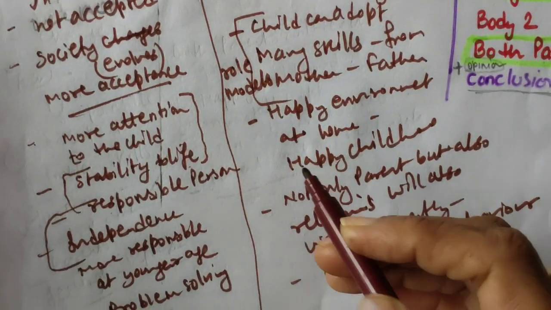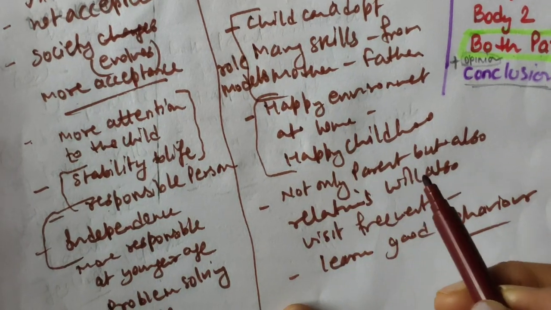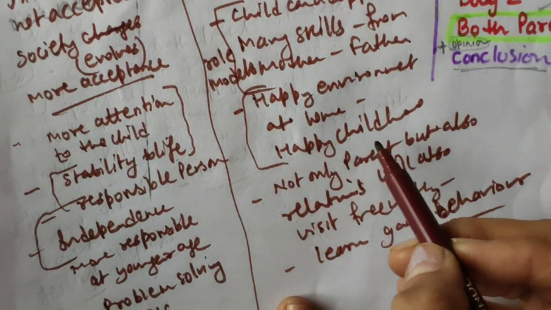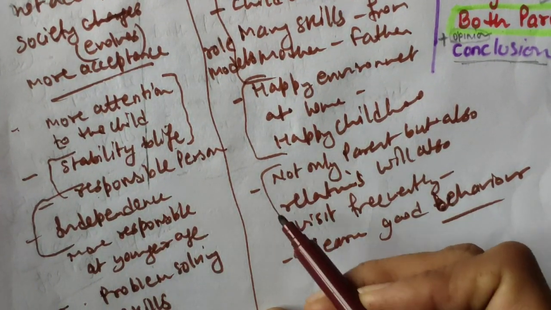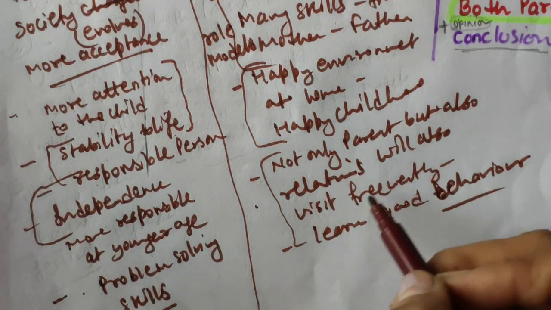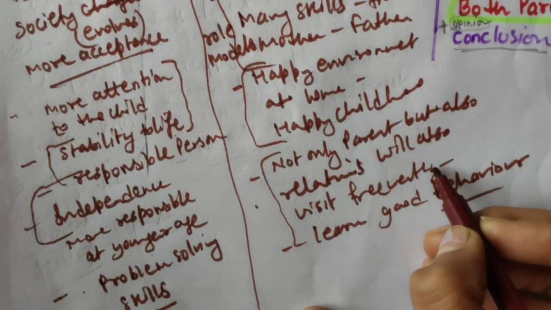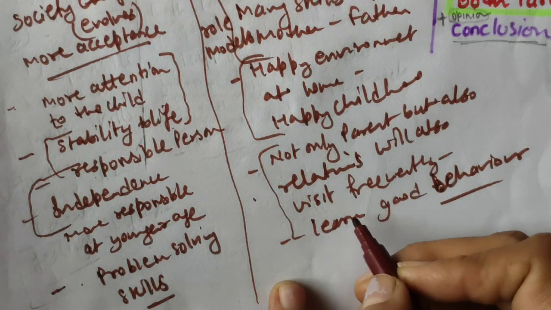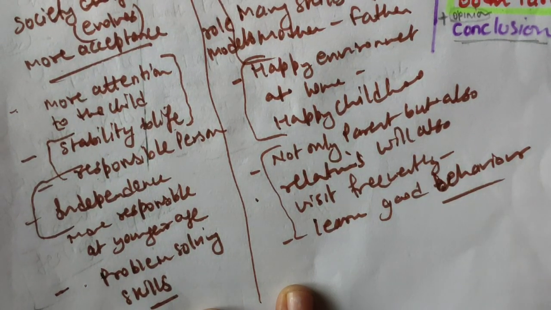This is the point. And here, happy environment at home, then definitely happy childhood. Here, not only parents but also relatives will visit frequently, then also they can learn good behavior for the society and all. So many things you can discuss.